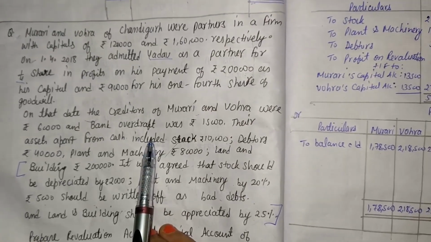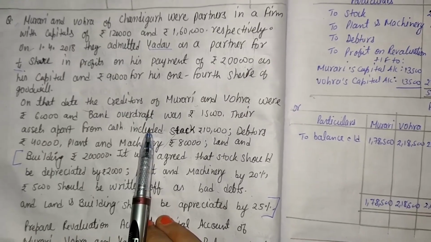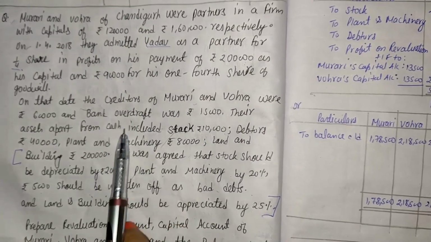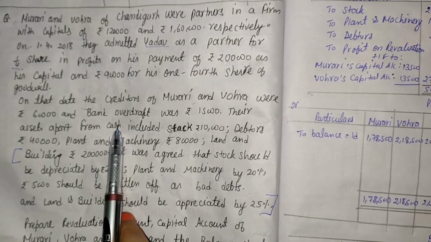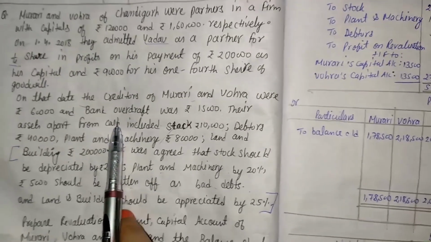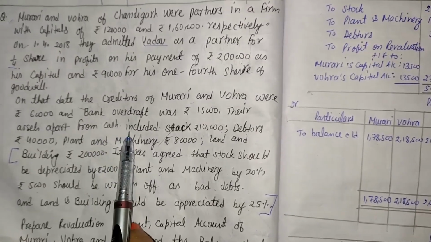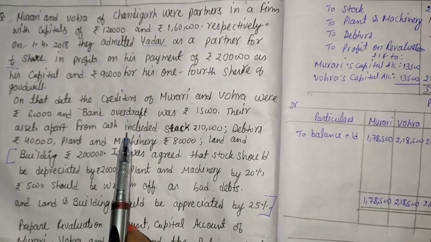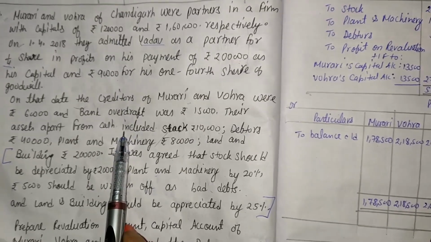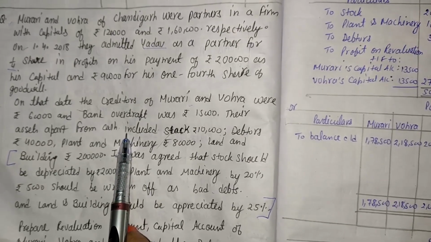So we will have to make the balance sheet with the help of that information. That balance sheet is called a memorandum balance sheet. For solving the question further, first of all we will have to make the balance sheet.